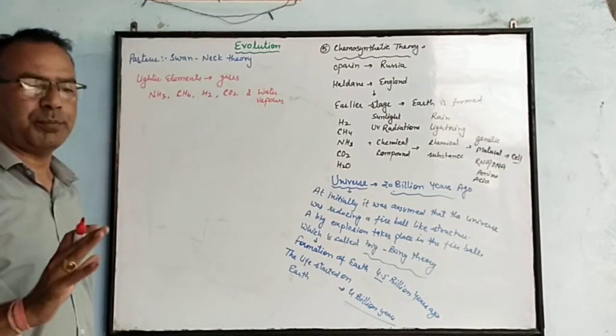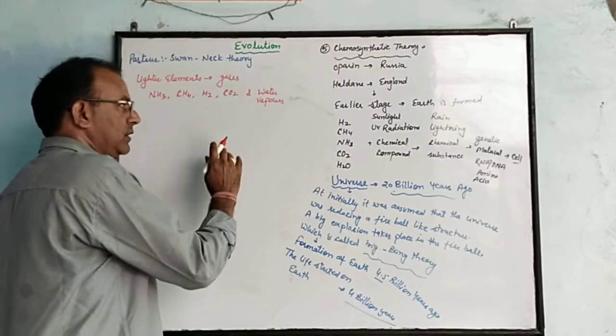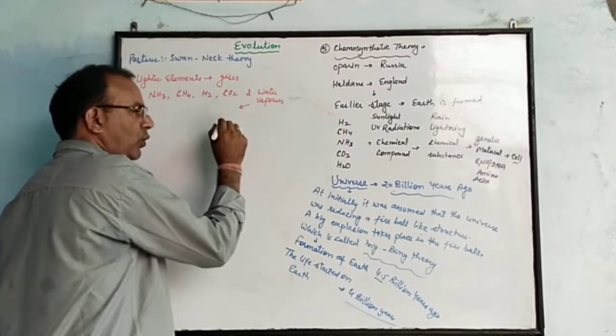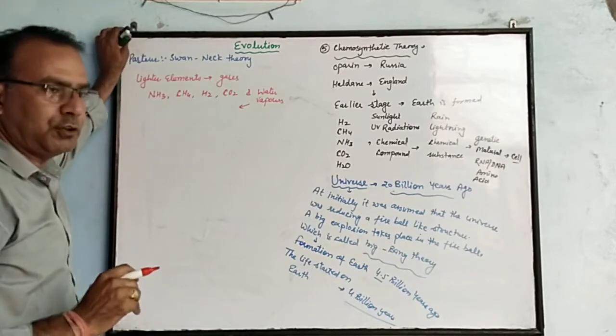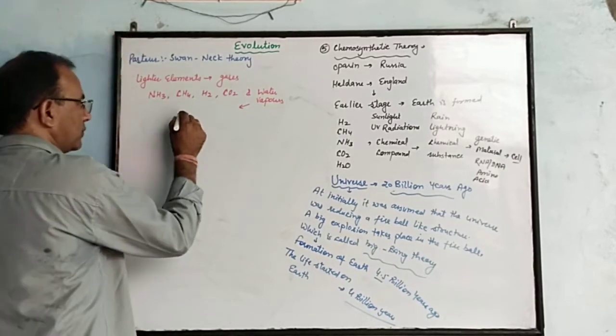There was no free oxygen present at the earlier stage of the earth. The oxygen was not being produced, so this atmosphere was known as a reducing atmosphere.